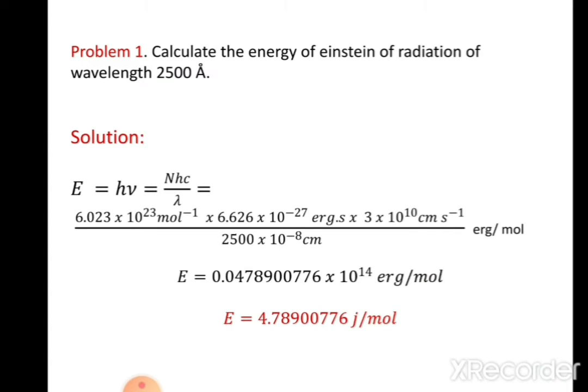Now, let us solve some simple problems. First one, calculate the energy of an Einstein of radiation of wavelength 2500 angstrom. In order to solve this problem, first we have to write the equation E = Nhc/λ. Just by substituting the values of N, that is Avogadro number, h Planck's constant, c velocity of light, and λ the wavelength, the answer is expressed in terms of ergs per mole. So by substituting all these values, we get the answer as E = 4.78900 joules per mole.